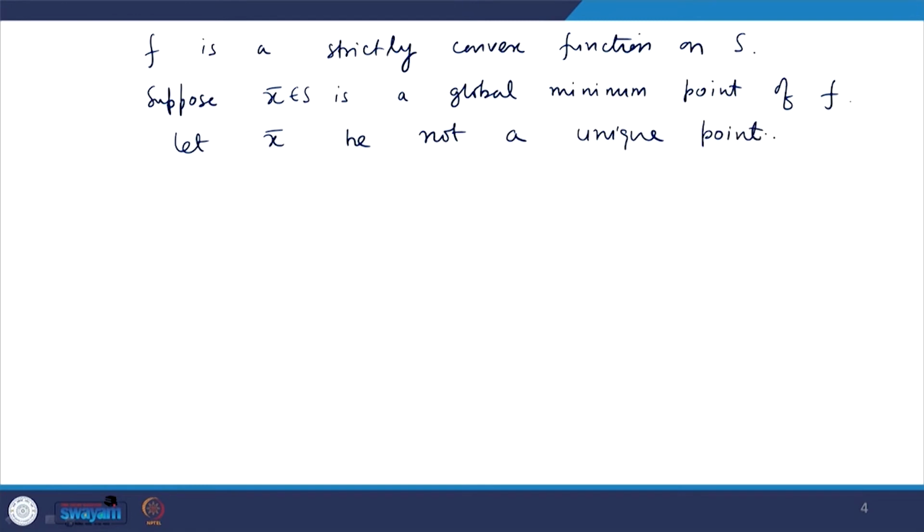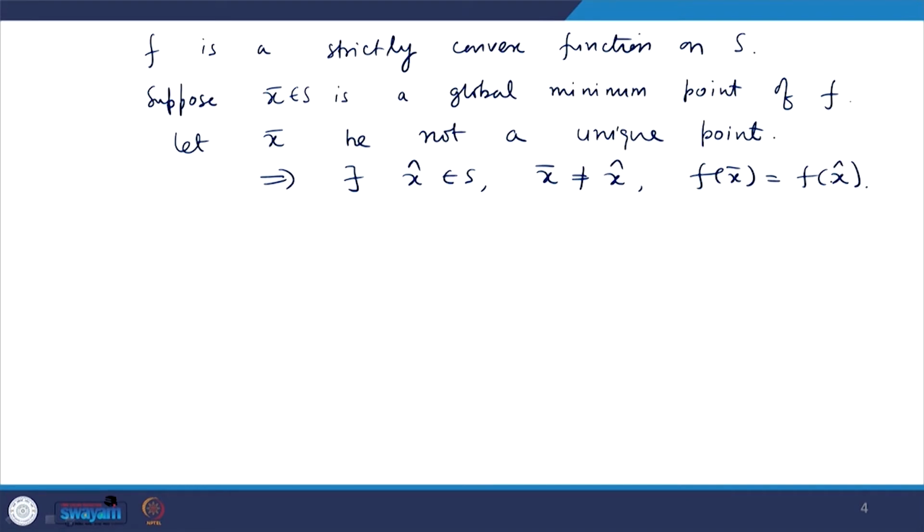That implies there exists some x cap belonging to S, x bar not equal to x cap, such that f of x bar is equal to f of x cap. Because if it is not unique, there will exist some other point, distinct from x bar, which is also a global minimum, such that f of x bar is equal to f of x cap.